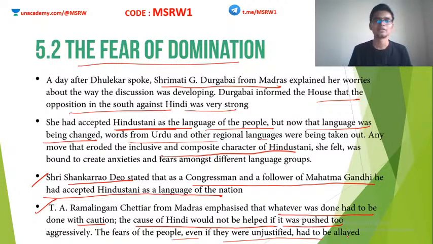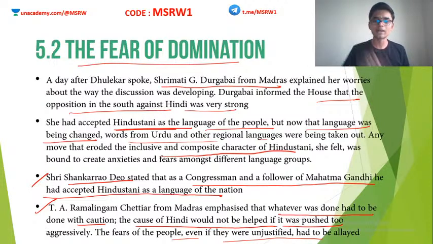Also correct. Very valid argument. If you want to push forward Hindi, fine, you can do that. But you cannot do it aggressively. You have to make this gradual. Say in 20 years, if Hindi becomes the national language, maybe by that time people will adjust with it. But you cannot all of a sudden, on a fine morning, say that Hindi is the national language. People will not accept this.